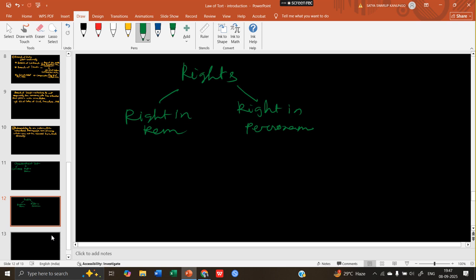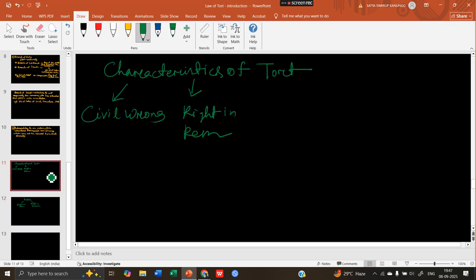So law of tort is a right in rem. It is available against the whole world. If any person in this world has breached your right or has done anything which brings you some kind of loss or damage, you can file a case against that person or take an action against that person. So it is a right in rem. It is available against the whole world.